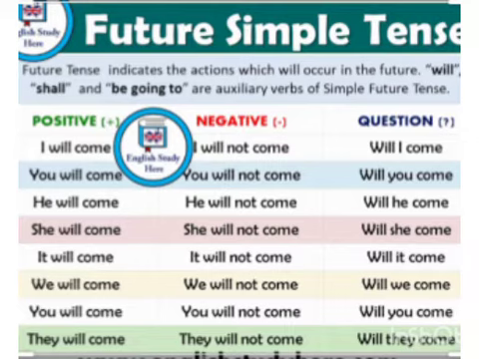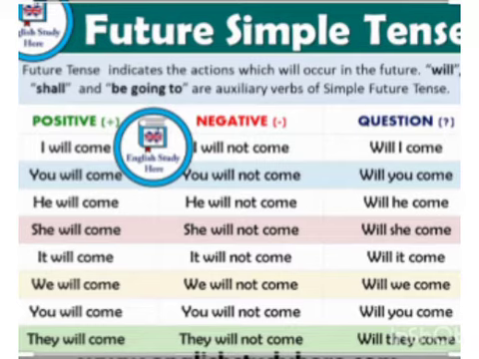I will come, you will come, he will come, she will come, it will come, we will come, you will come, and they will come. So for all the subjects, we use will, that is the helping verb, plus the base verb come. Okay, so here are the positive sentences.